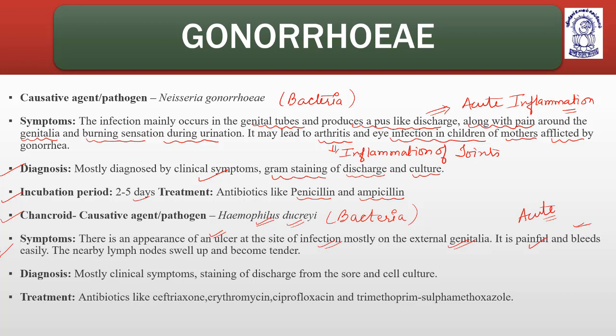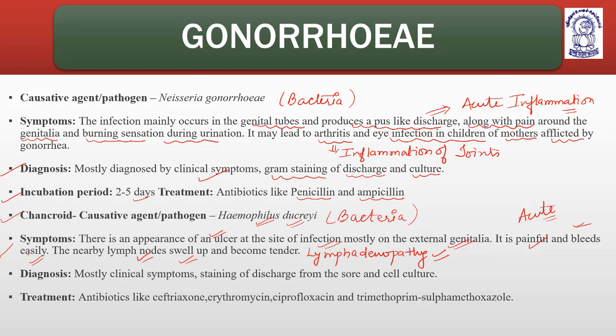and bleeds easily. So chancroid is an ulcer which is different from the chancre. Don't confuse chancre and chancroid. Chancre is a clinical marker of the primary stage of syphilis, while chancroid is itself a disease caused by Haemophilus ducreyi. Chancre is an ulcer which is solid, has a hard base, and is painless. But chancroid is an ulcer on the external genitalia which is very painful and bleeds very easily. The nearby lymph nodes also swell up here. Swelling of lymph nodes is known as what? Lymphadenopathy.